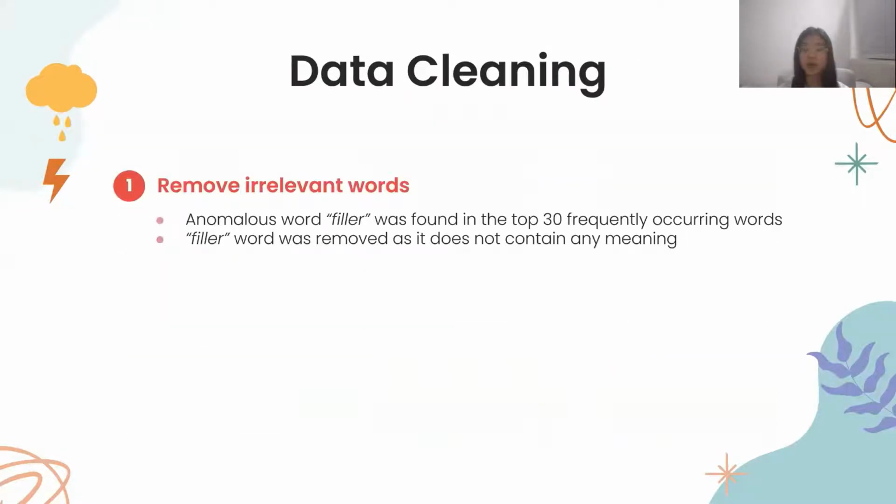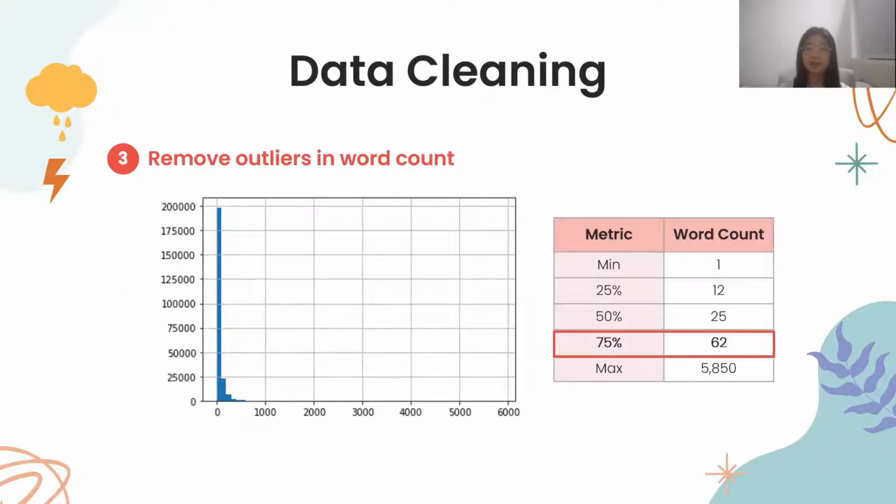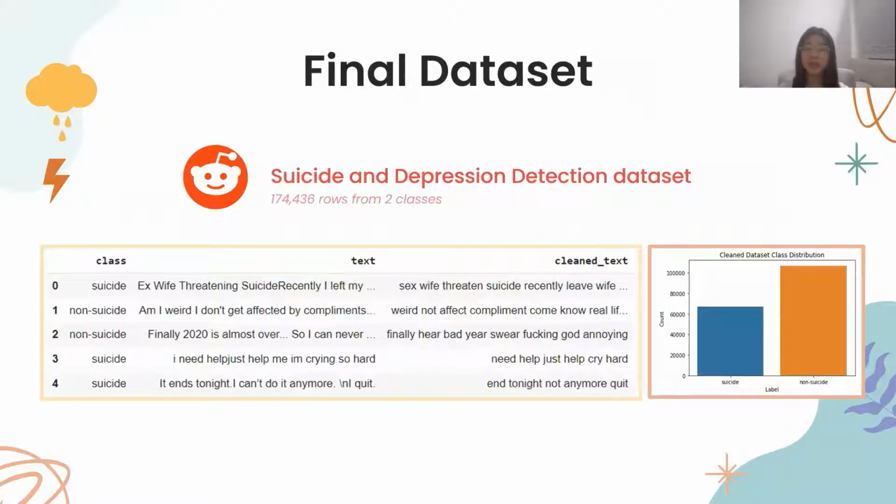Upon conducting initial data exploration, we found an anomalous word, "filler", among the top 30 most frequently occurring words. Since this word does not contain any meaning, we removed the word. After text preprocessing, there were rows which did not contain any words. These rows were dropped. Lastly, we plotted a histogram of the word count of the posts and observed that there are outliers present. We decided to use the 75th percentile of the word count as the threshold and remove the posts whose word count exceeds 62 words. The details of the final dataset after text preprocessing and data cleaning can be seen here.